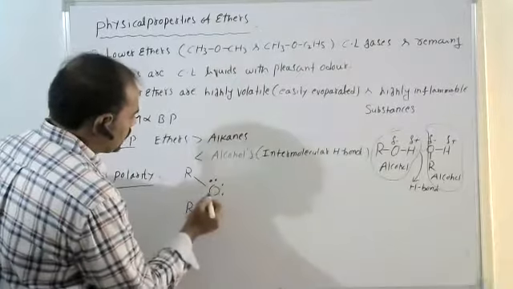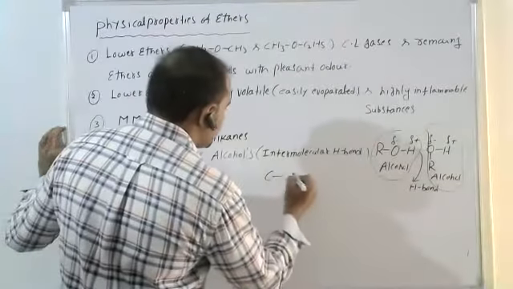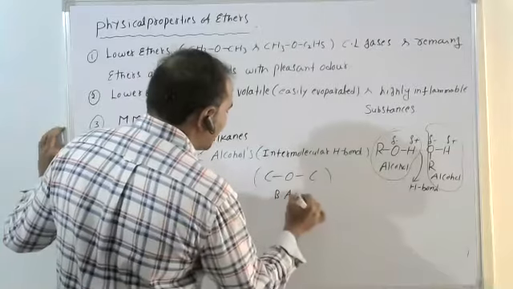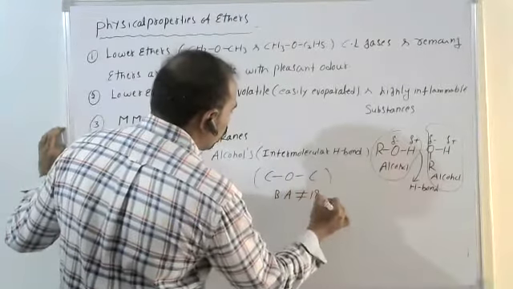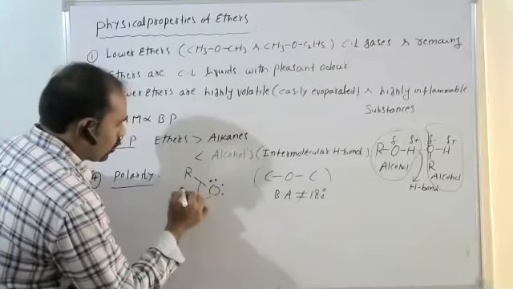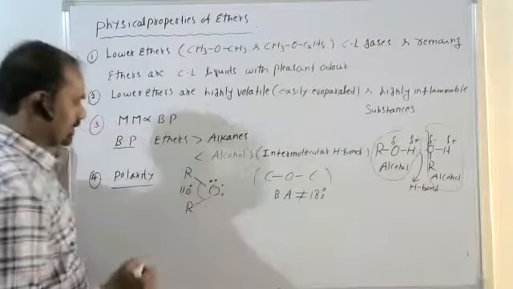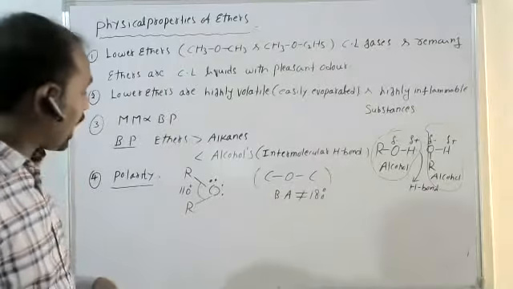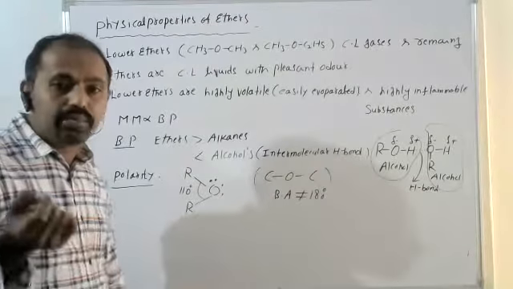In ethers, the C-O-C bond angle is not equal to 180 degrees; we know that this bond angle is about 110 degrees. At the same time, ethers are a little bit polar.